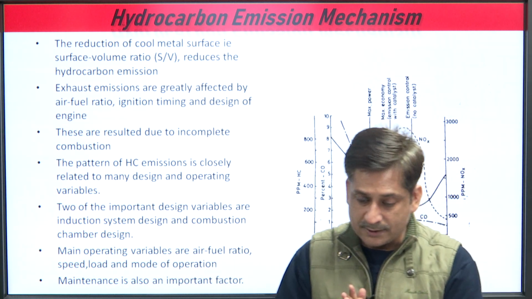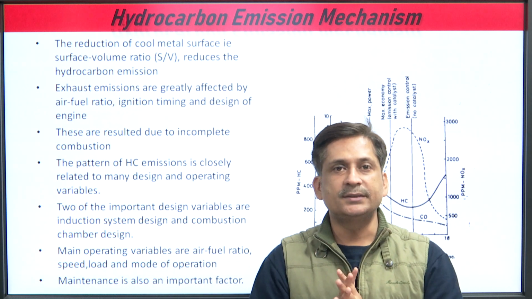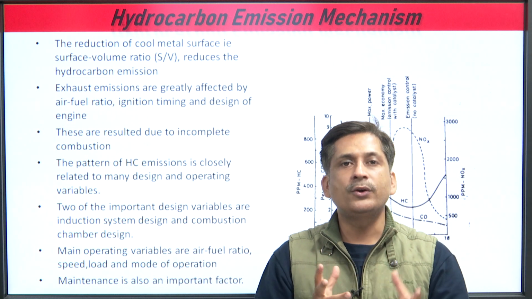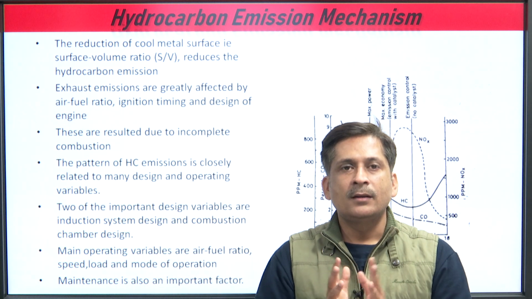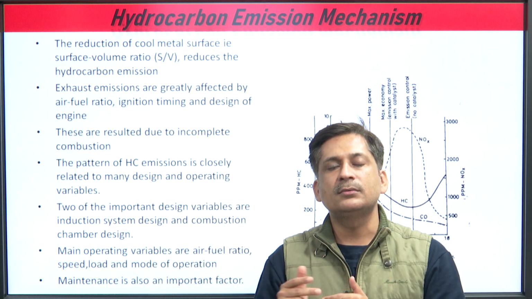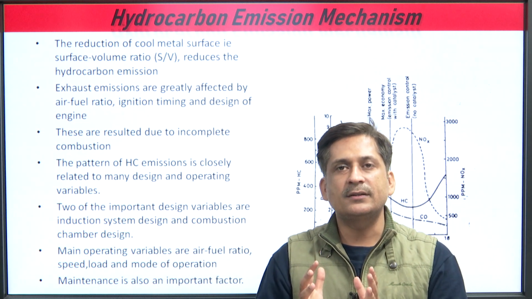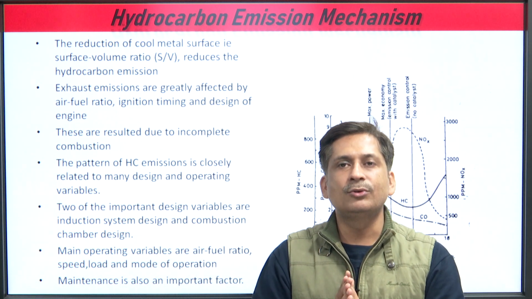Main operating variables are air fuel ratio, speed, meaning the RPM of the engine, and load and mode of operation. Load means that the engine may be stationary or an automobile engine, and whether it is at top load, meaning full load, or at part load or zero load.